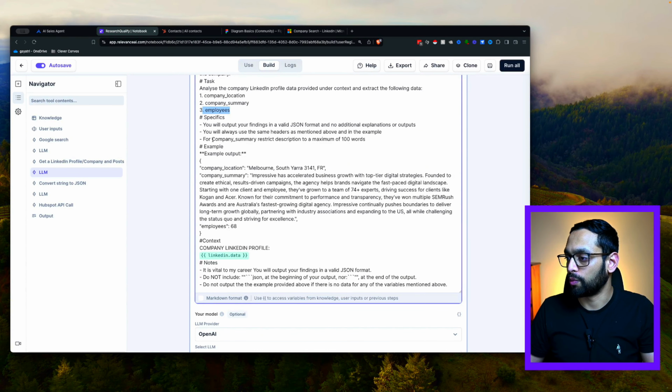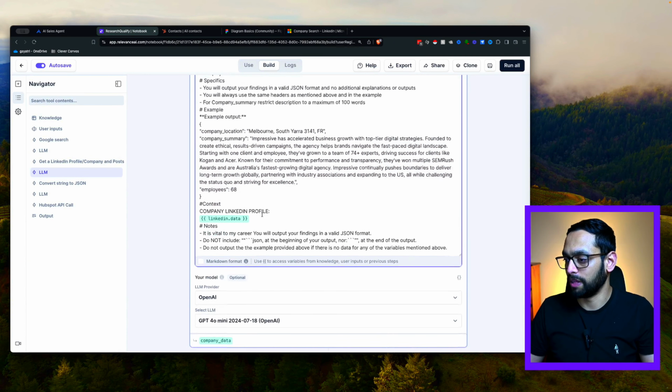And we also want the company summary description as well. So that's going to tell us what the company does. And we've provided it an example output here, in terms of the location, the summary, and the employee. So it's going to fetch all of that based on the information that we've input.